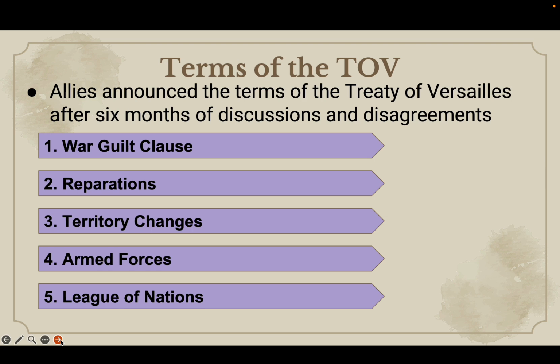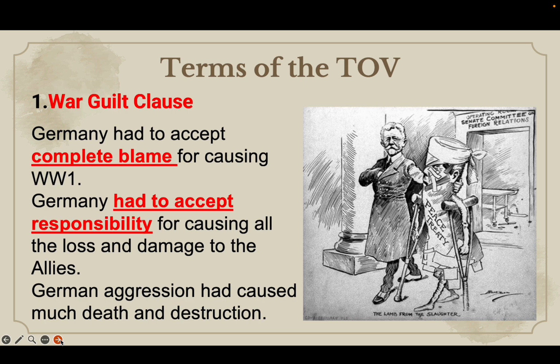So let's take a quick look at some of the terms of the Treaty of Versailles, which was reached only after 6 months of discussions. The one on top, as you can see, is the War Guilt Clause, followed by reparations, some territorial changes, armed forces, and the League of Nations. Now, the War Guilt Clause is something that the Germans had to accept. This was a term that forced Germany to accept complete blame for starting World War I.